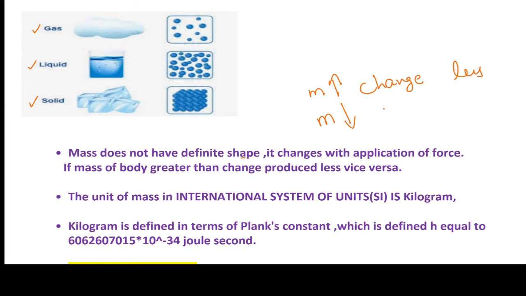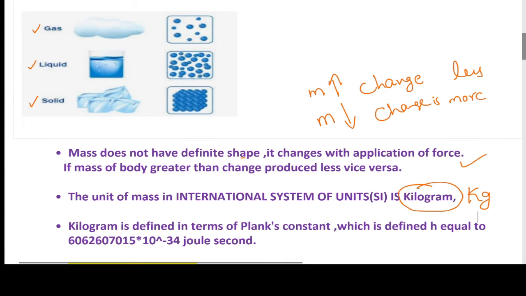What is the unit of mass in the international system? The international unit is the kilogram. Kilogram is the unit of mass, that is, kg is the unit of mass. How do we define kg? Generally, we can define kg in many ways.